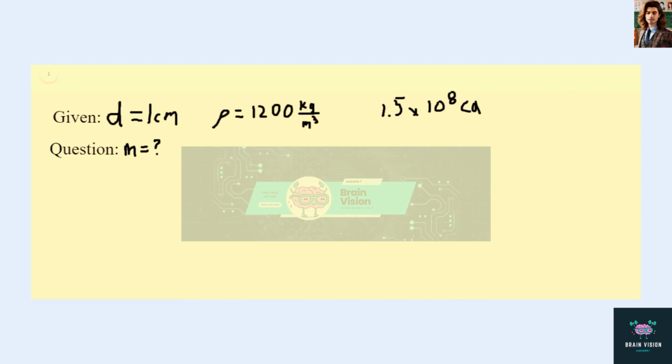But each car has 4 tires on it. So if we take 1.5 times 10 to the 8 and multiply that by 4, we should get the number of tires we have, which I'm going to denote as NT. That's going to give us 6 times 10 to the 8 tires. So we took 1.5 times 10 to the 8, multiplied it by 4 tires per car, and that gives us 6 times 10 to the 8 tires.